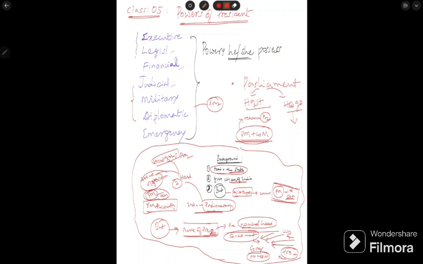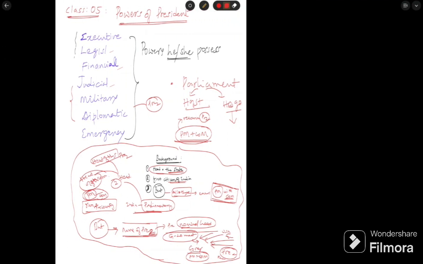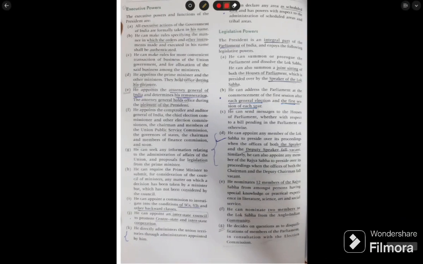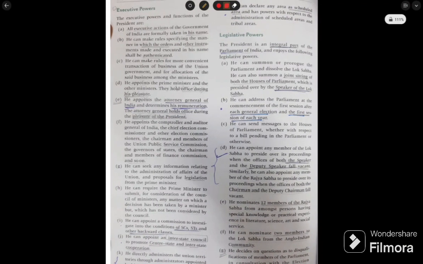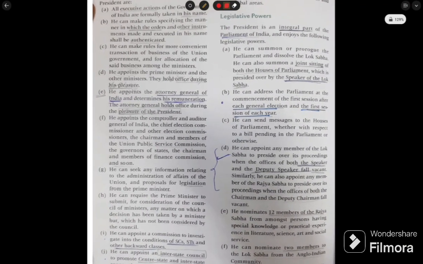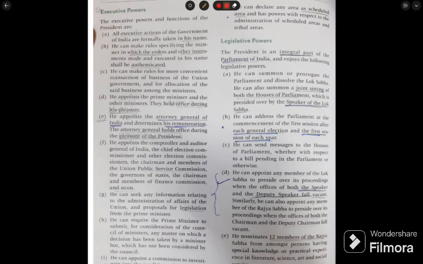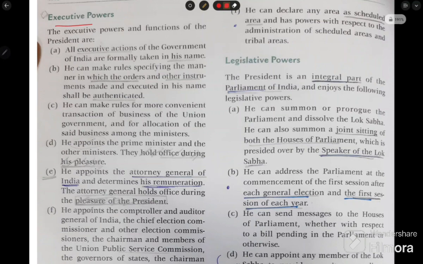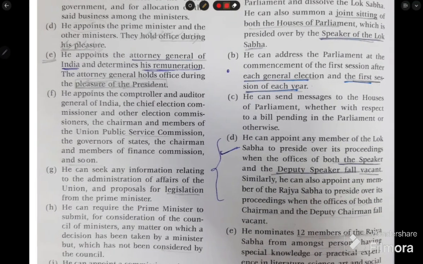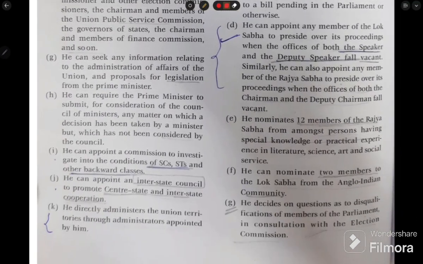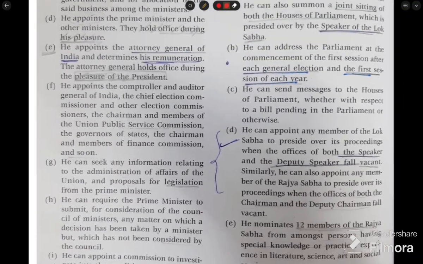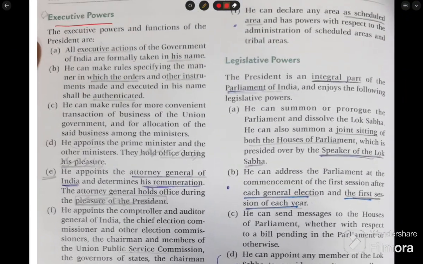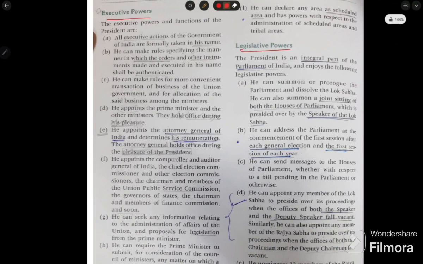The list I am going to give is taken from the book by Lakshmikant. You just go through these and read them. Executive powers. This is the list. You can take a screenshot or pause the video to read. And this is the legislative powers.